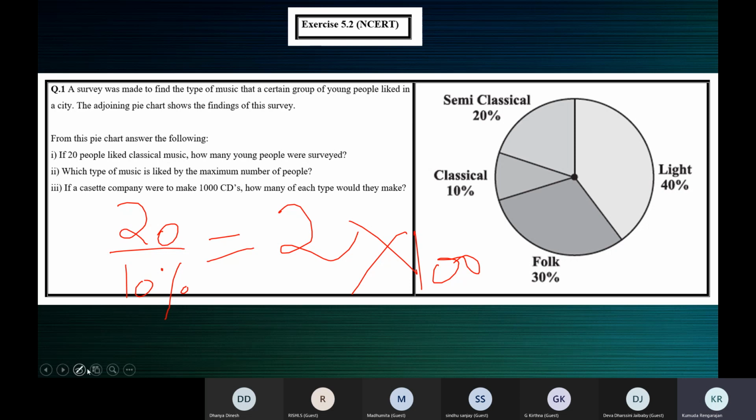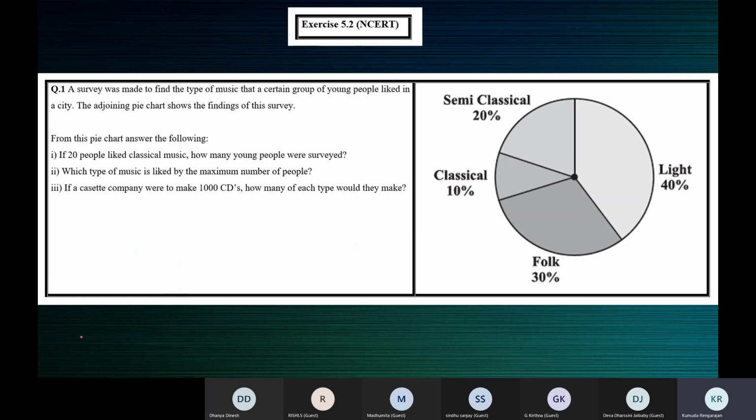See, this is one way of doing it. We find for 1% and then we find for 100%. Otherwise, you can use the proportion like this. 20 people is to 10% as how many people is to 100%?